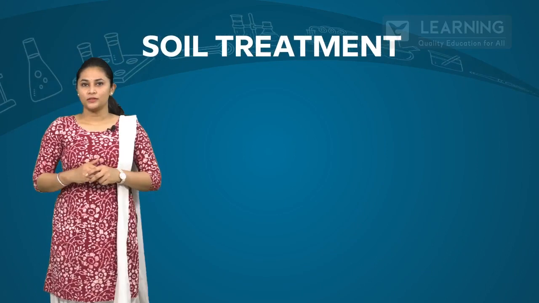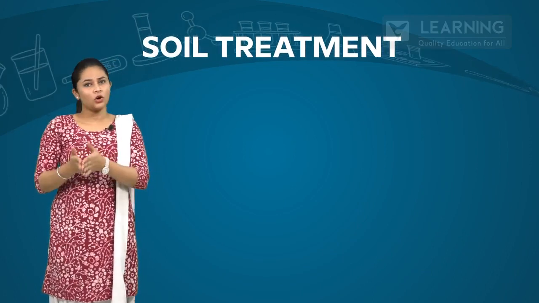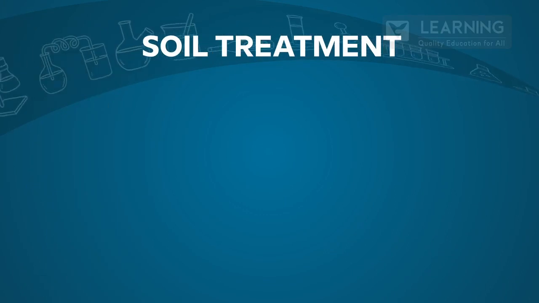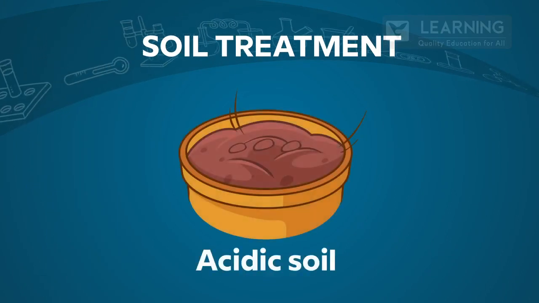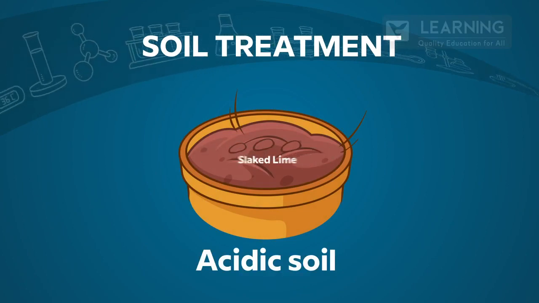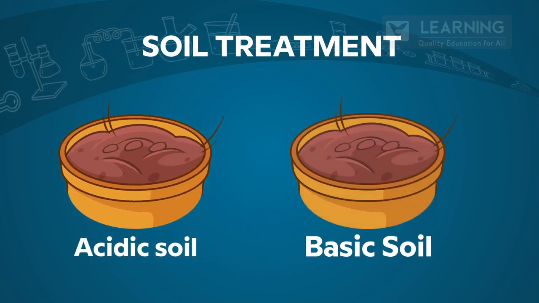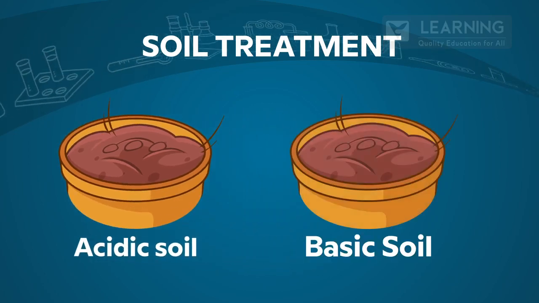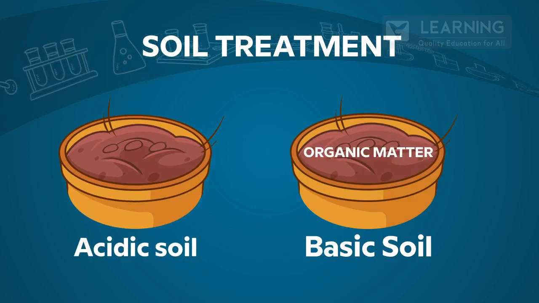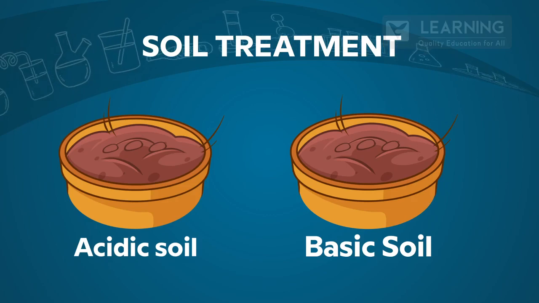Soil treatment. Plants do not grow if the soil is either too acidic or too basic. If the soil is acidic in nature, it can be neutralized by adding quicklime or slaked lime, which are basic in nature. If the soil is too basic, it can be neutralized by adding organic matter, which releases acids.